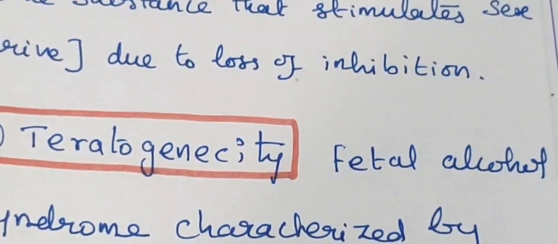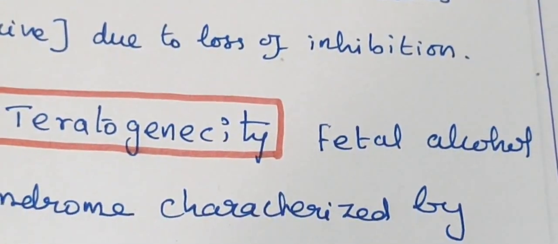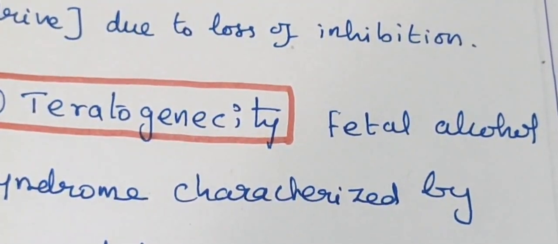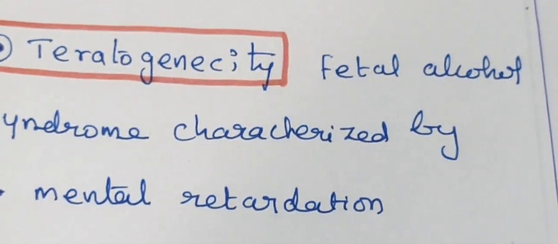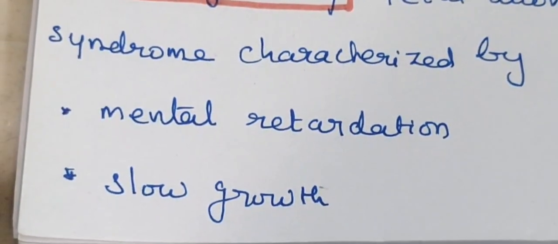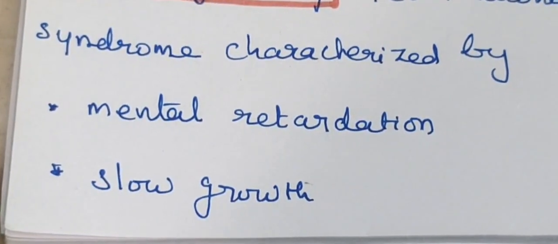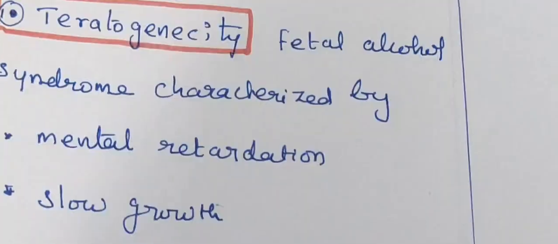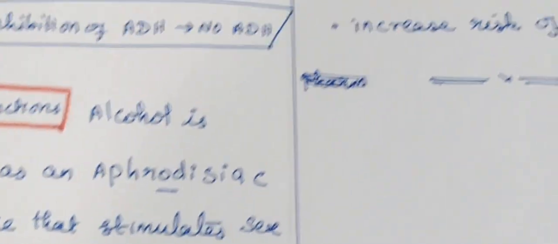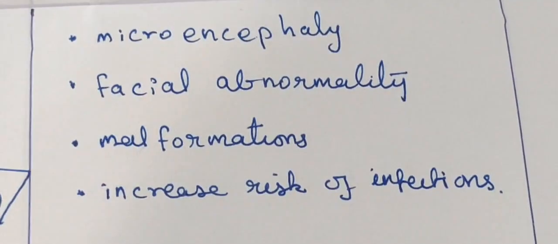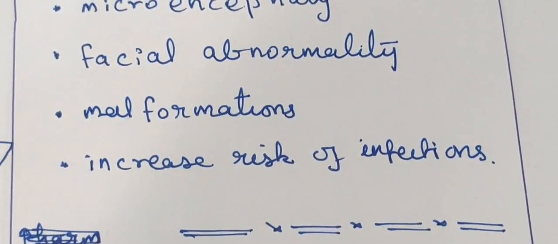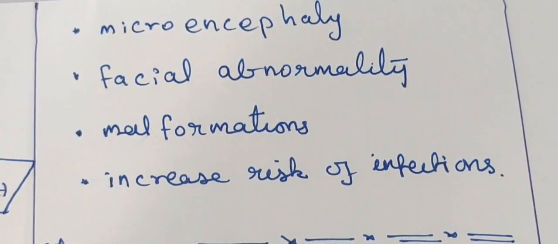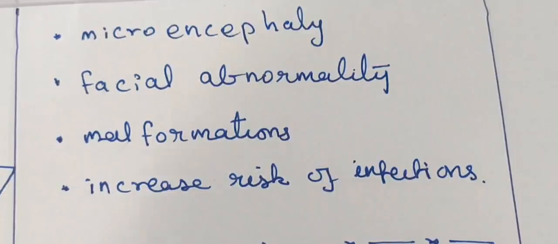Teratogenicity. What is the action of alcohol on a pregnant lady? If a pregnant lady consumes alcohol during pregnancy, it can cause harm to the fetus. What will the fetus have? The symptoms are known as fetal alcohol syndrome: mental retardation, slow growth, microcephaly, where the fetus has a small brain that is not developed, facial abnormality, small malformations, and increased risk of infections.